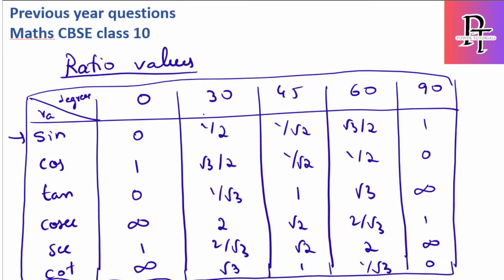Okay, the trick is to first at least remember only one line. One line also you have to learn by heart, there is no other option. First, sine 0 is 0, sine 30 is 1 by 2, sine 45 is 1 by root 2, sine 60 is root 3 by 2, sine 90 is 1. Just remember at least this line so that you can easily derive others.